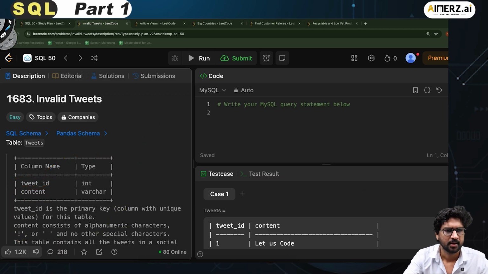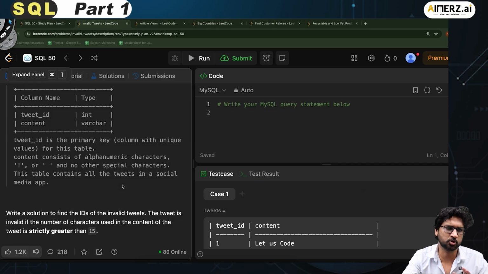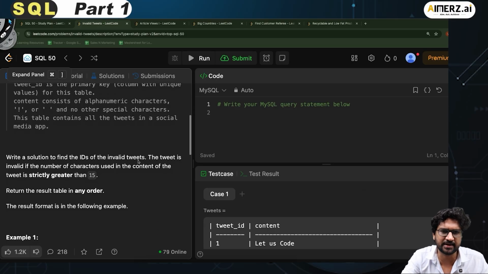Fair enough. This table contains all the tweets in a social media app. Write a solution to find the IDs of the invalid tweets.